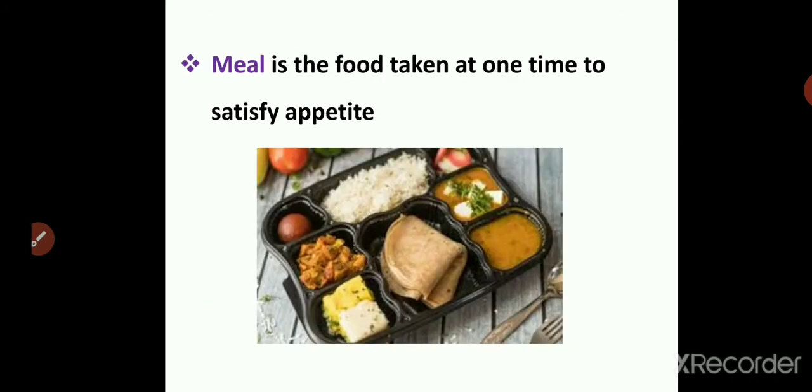Then what is a meal? Meal is the food that you take at one time to satisfy your appetite. So at one time, what all you eat: rice, chapati, dal, bhaji, all these. And that is termed as a meal. One time what you serve in your plate for one meal.